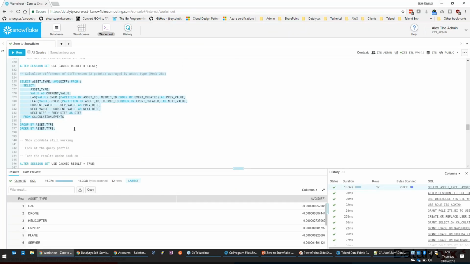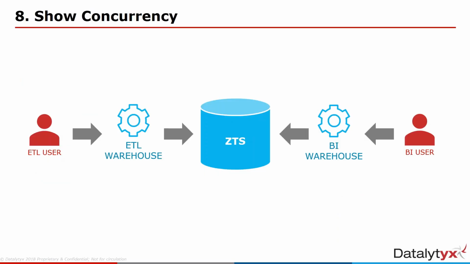In fact, that did finish halfway through that. Because we're using two different warehouses. So the analytical query was using our ETL warehouse, and the BI one was using the BI warehouse. So we've got that concurrency. If we had another set of users coming in wanting to do some data science, or some users wanting to do another project, they can have their own warehouses to do their own compute on and still access the main set of data. That's not a problem. We don't need to copy the data around.